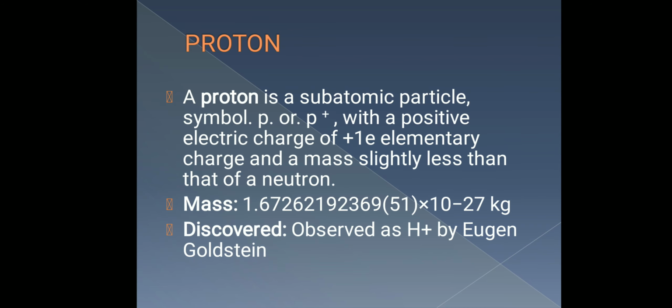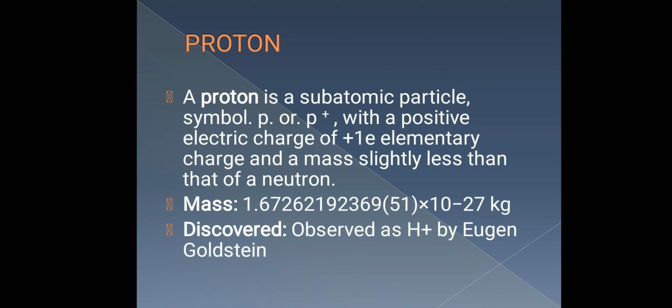The next subatomic particle is the proton. The proton's symbol is P or P plus, and it has a positive electric charge of 1 coulomb, and a mass slightly less than the mass of the neutron. Its mass is 1.6 into 10 to the power minus 27 kg.